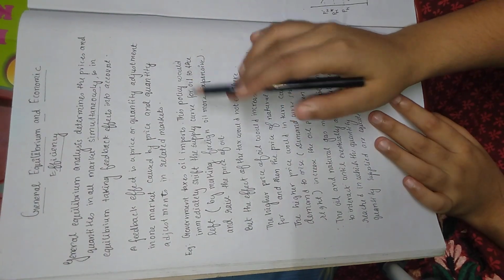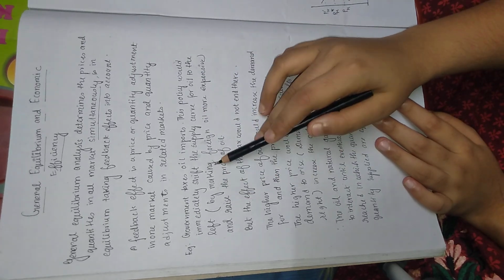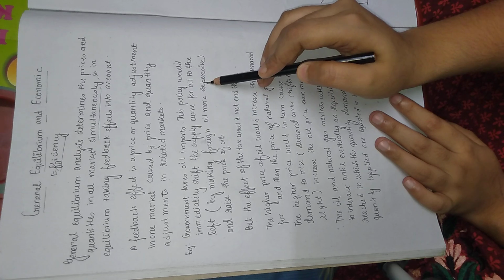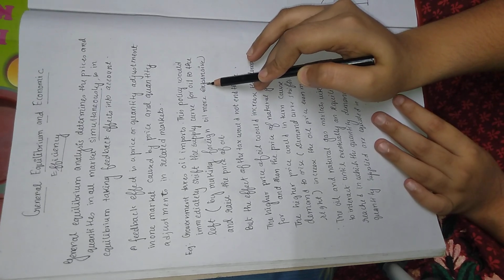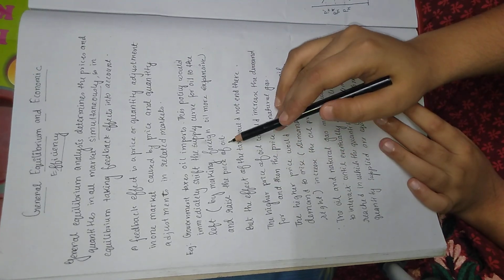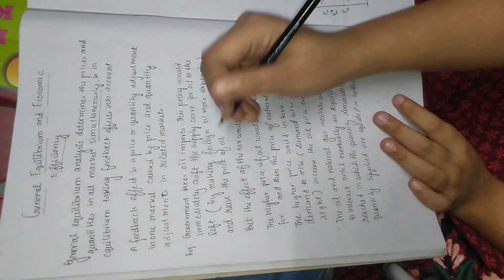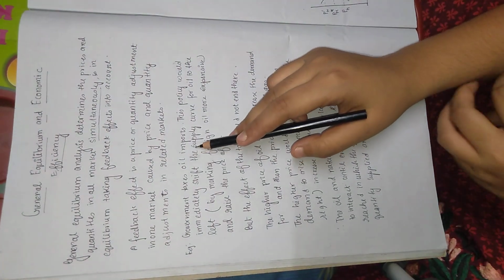So this policy would immediately shift the supply curve to the left by making foreign oil more expensive. Now the foreign oil that India imports from foreign countries is much more expensive because tax has been added to that cost and raised the price of the oil. So the price has been raised as the government has taxed the oil import.